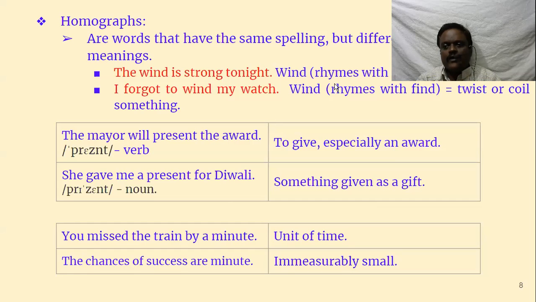Homographs. So now we have finished homonyms. And I told you homonyms can be divided into homographs and homophones. So graph means something written. Graphical representation, we say. Graphs also, in mathematics, physics, we see graphs. Graph means we write something.